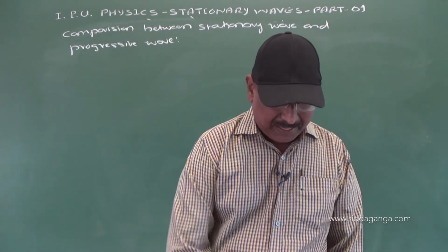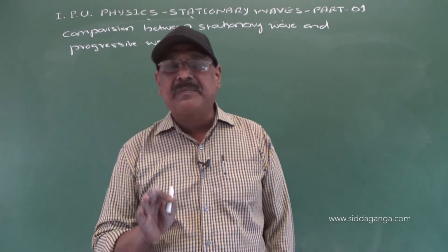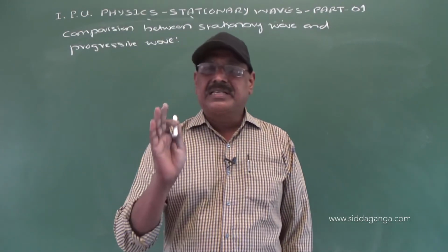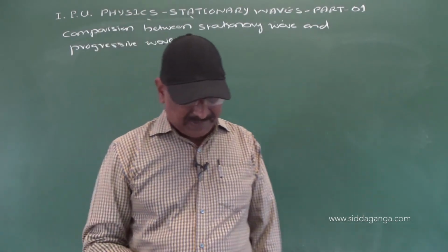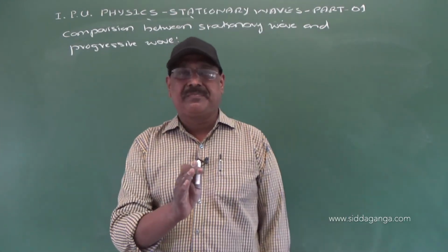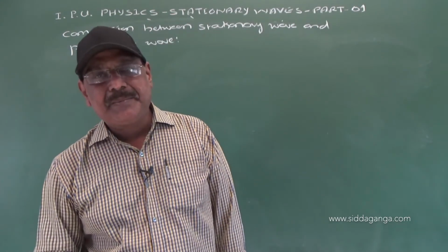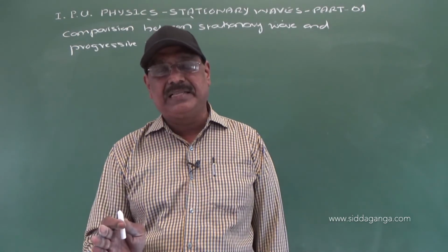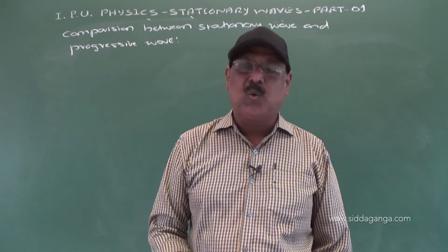Now, fourth one, in progressive wave, no particle of the medium is permanently at rest. But in stationary wave, certain particles at nodes are permanently at rest. And in progressive wave, amplitude of vibration is the same for all the particles. In stationary wave, amplitude is different for different particles. It is maximum at antinode and minimum at node.